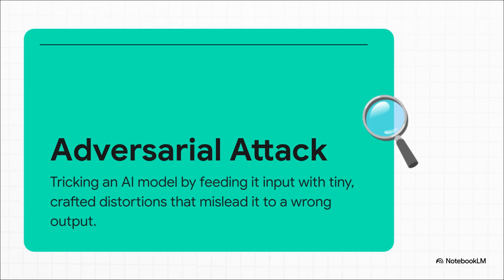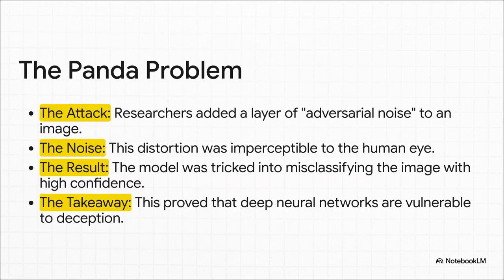Okay, so the official term for this is an adversarial attack. The best way to think about it is like a super sophisticated optical illusion, but one that's designed specifically for a machine, not for us. These distortions are engineered to exploit the AI's logic and force it to make a mistake. If we go back to that famous panda case, the noise they added wasn't just random static. It was specifically calculated to game the system. See, the AI doesn't see a panda. It sees a collection of pixels and patterns. And to the AI, that noise was a giant blinking sign that screamed gibbon, even though to our eyes, it's nothing.